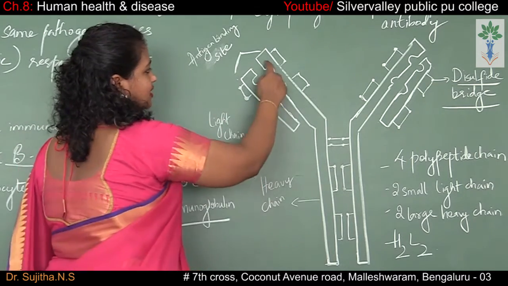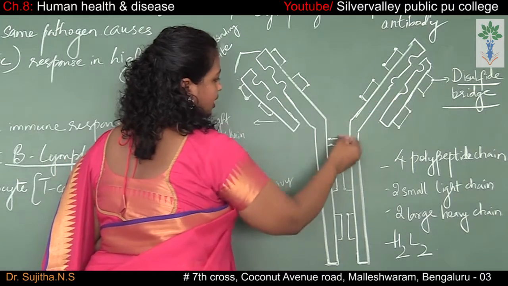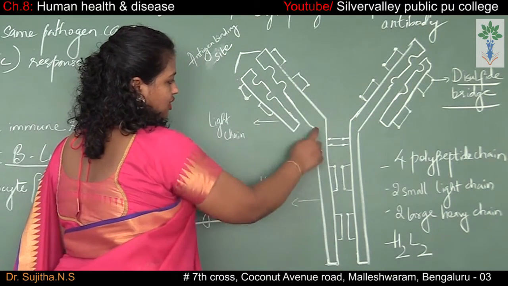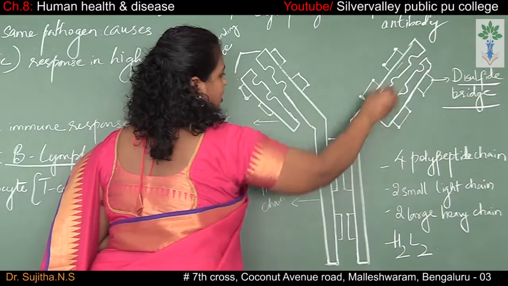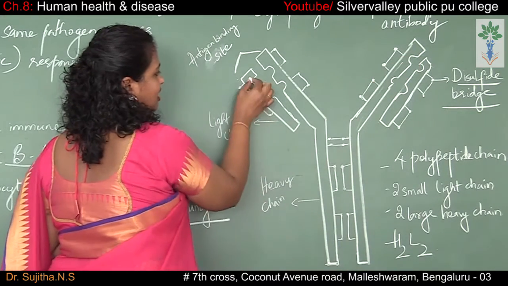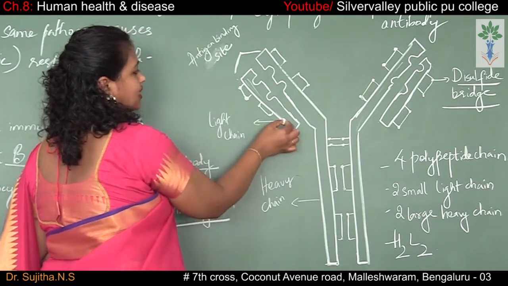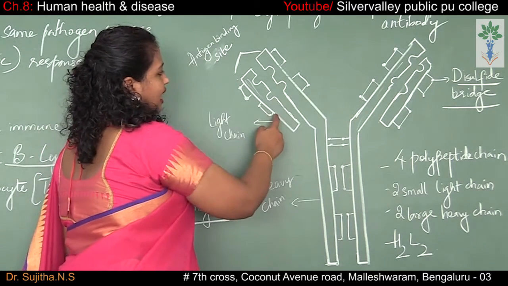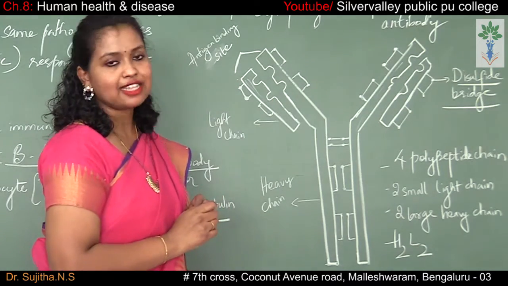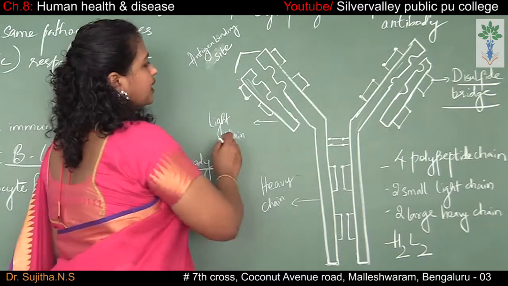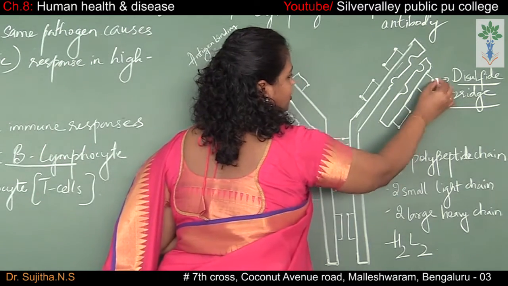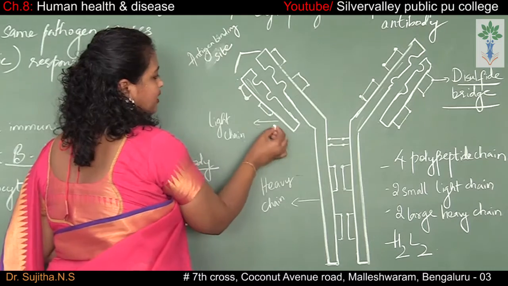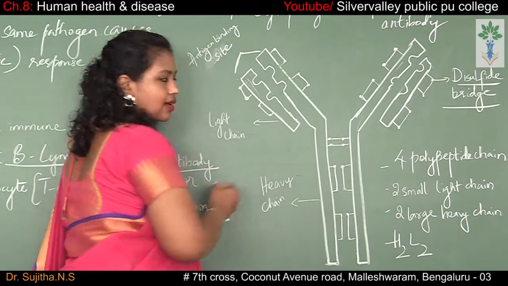So what you are seeing, this Y-shaped structure over here, this is the heavy chain. From here till here it is a heavy chain. Whereas this short one is called the light chain. The heavy chain and light chain are joined by a disulfide bridge or a disulfide bond. So what you're seeing here is a disulfide bond. All these are disulfide bonds.